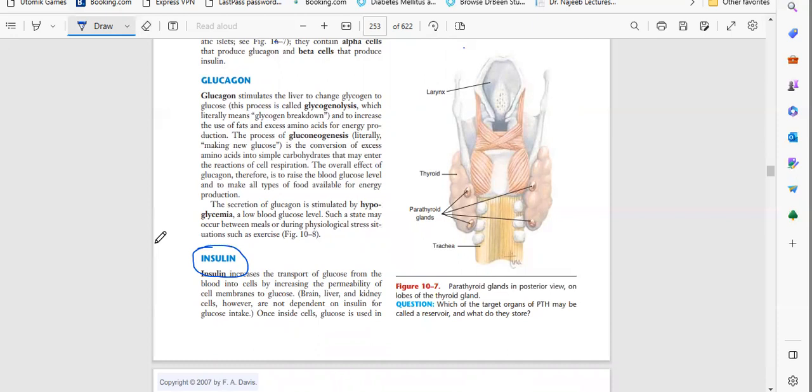So if there is no insulin, no carbohydrate will enter into the cell. If no carbohydrates enter, the cell will not get energy. The cell will not be able to work, and it will not perform its function. So basically, insulin is for that purpose, and it is for storage.